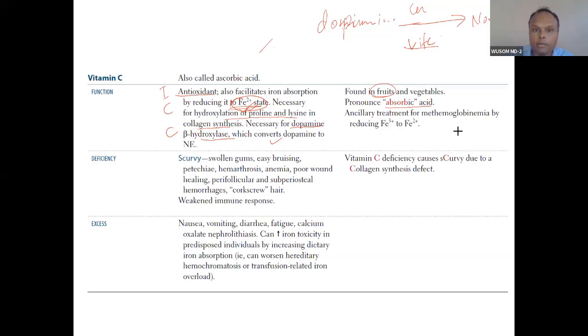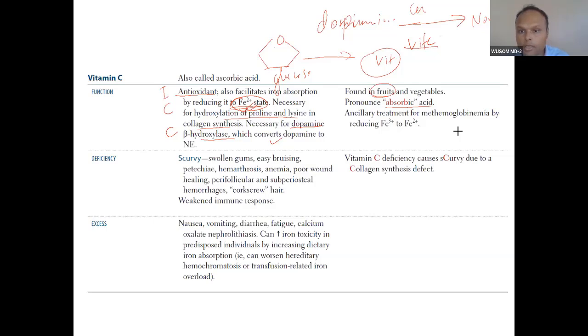Vitamin C can be synthesized from glucose in certain mammals and certain other animals. But we are not able to make vitamin C from glucose. Certain animals are able to make this.